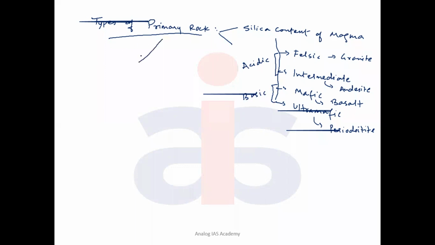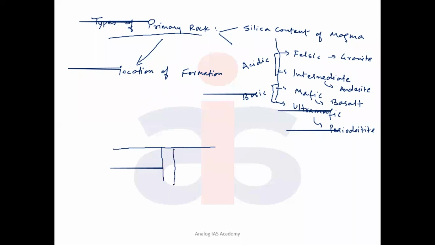The second method of classifying the primary rocks and its types is on the basis of location of formation. Some of these igneous rocks are formed above the surface. Suppose volcanism is occurring beneath the surface, and the chamber beneath the surface, called the magmatic chamber, is producing the volcanism.